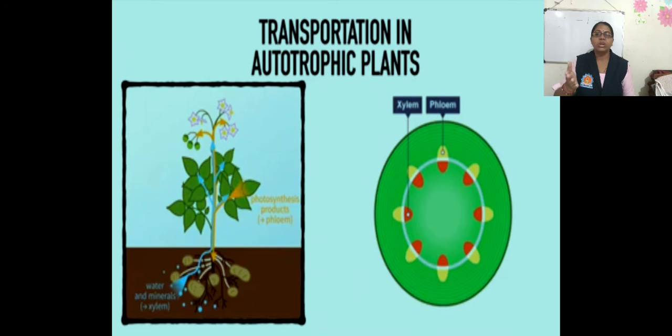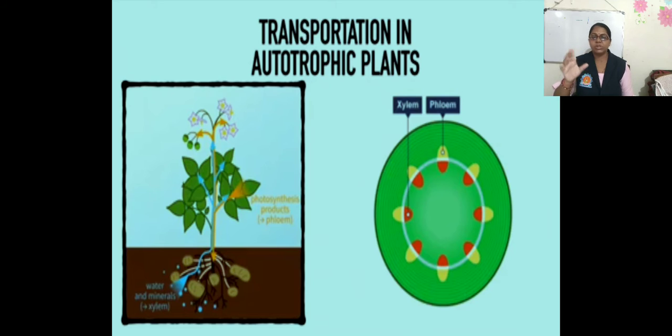Here in the figure, the xylem is shown in blue color, and the orange colored part is the phloem. The phloem transports the prepared food in the form of glucose from the leaves to all parts of the plant, and that food is consumed by that particular part of the plant or stored in different parts.